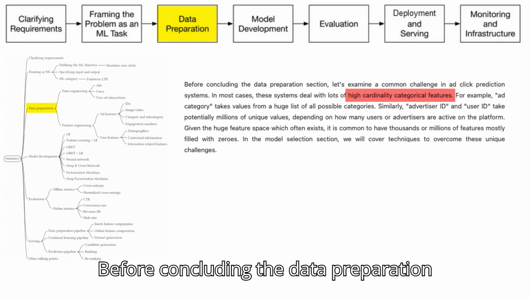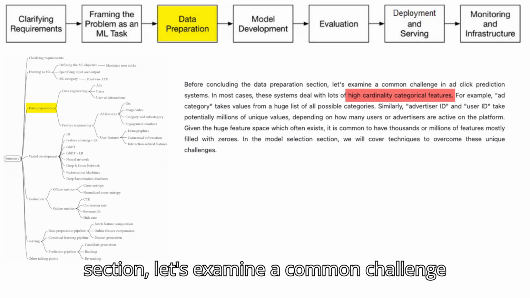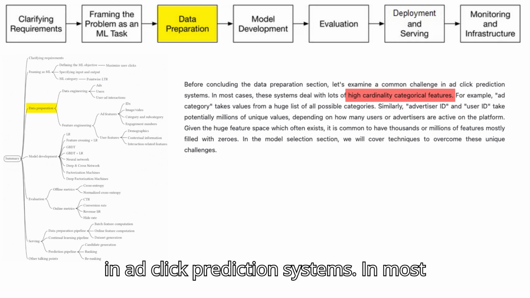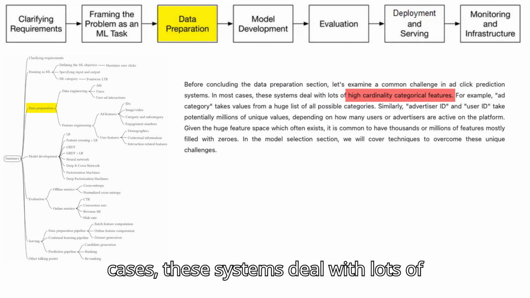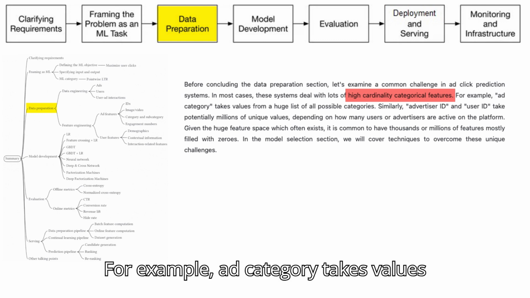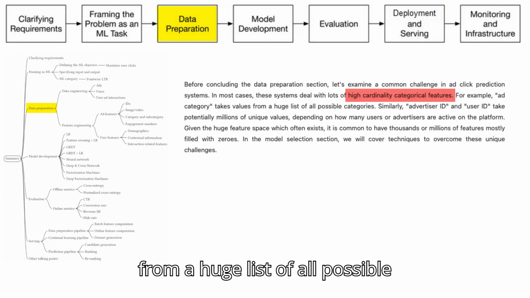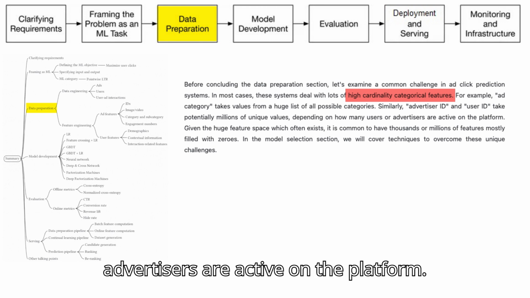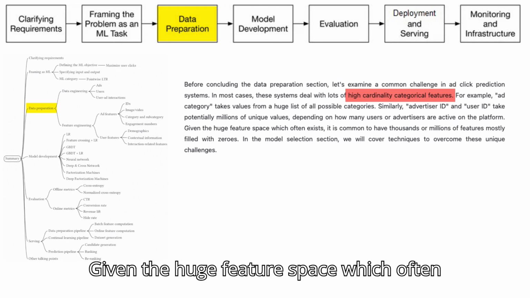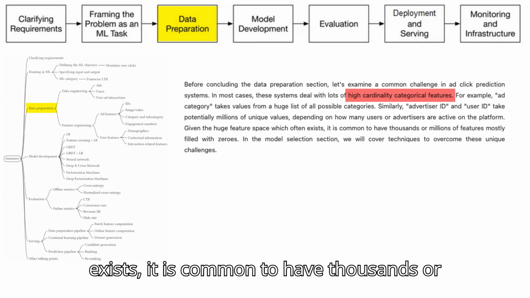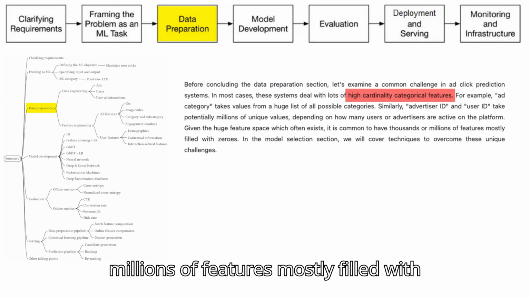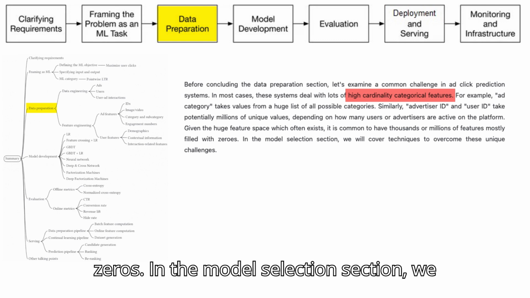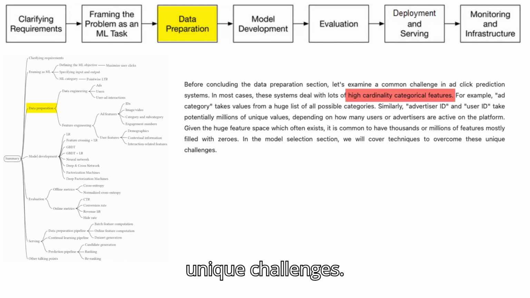Before concluding the data preparation section, let's examine a common challenge in ad click prediction systems. In most cases, these systems deal with lots of high cardinality categorical features. For example, ad category takes values from a huge list of all possible categories. Similarly, advertiser ID and user ID take potentially millions of unique values, depending on how many users or advertisers are active on the platform. Given the huge feature space which often exists, it is common to have thousands or millions of features mostly filled with zeros. In the model selection section, we will cover techniques to overcome these unique challenges.